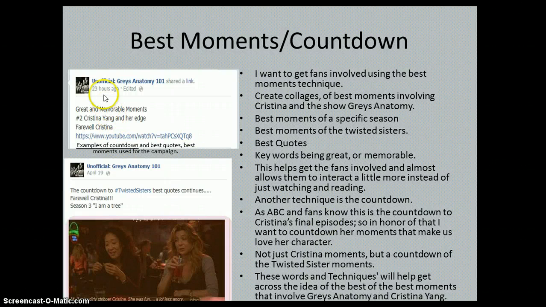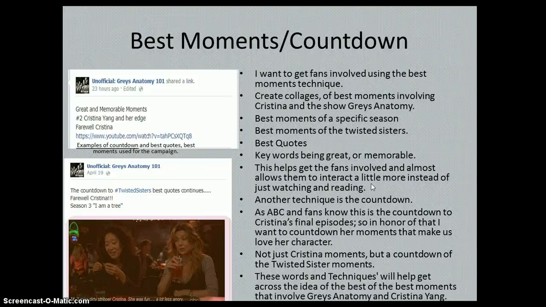Here are some examples over here. The Grey's and memorable moments. Number 2, Christina Yang and her edge. Farewell, Christina. The countdown to hashtag Twisted Sisters best quotes continues. Farewell, Christina. And I wanted to get fans involved using the best moments technique. I wanted to create collages of best moments involving Christina in the show. Best moments of specific seasons. Twisted Sisters best quotes. Keywords were great or memorable.